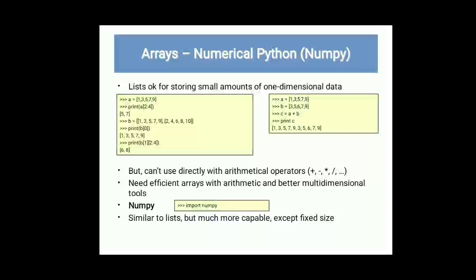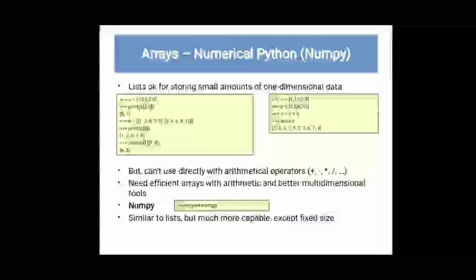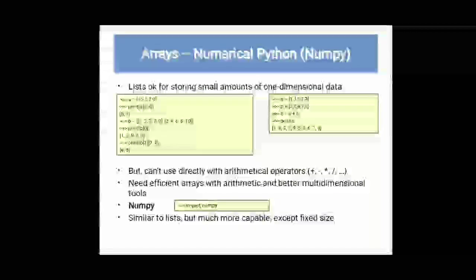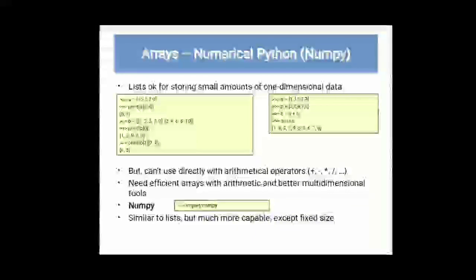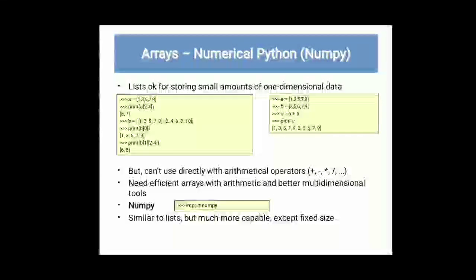2:4 means it prints the elements present from location number 2 to 4. Location number 2 contains 5 and location number 3 contains 7. See, 1 is at position 0, 3 is at position 1, and 5 is at position 2. Then b contains two lists, and when you print b[0] it will print 1 3 5 7 9. How to print and slice a list, we have seen in the last videos.